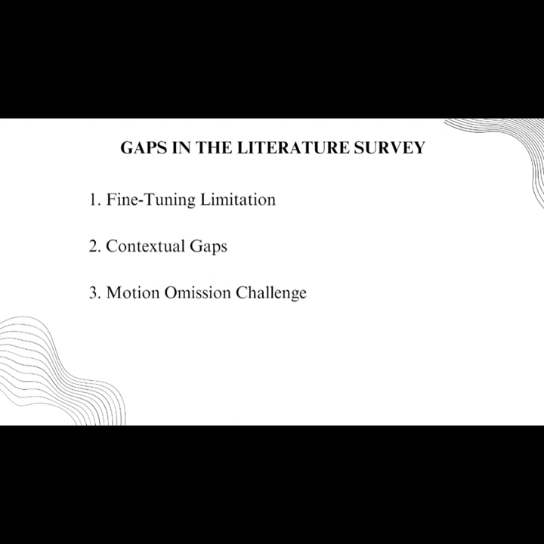Third, the motion omission challenge. The length of the prompt also played a major role in the quality of the video generated. Sometimes, in some of these papers, if the prompt was too long, the model would get stuck on a particular line, and instead of creating a video, it would create a GIF, which was a major problem for video generation.